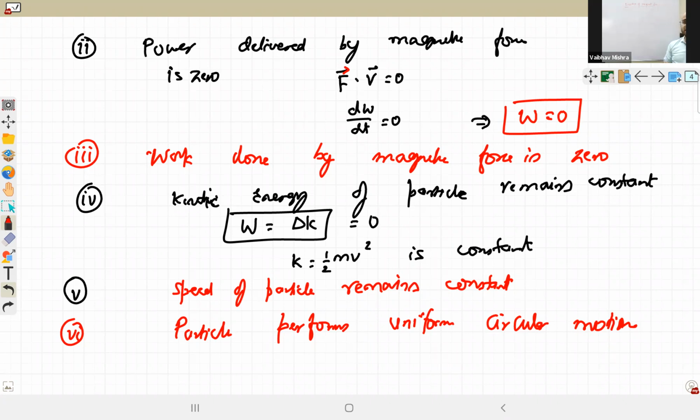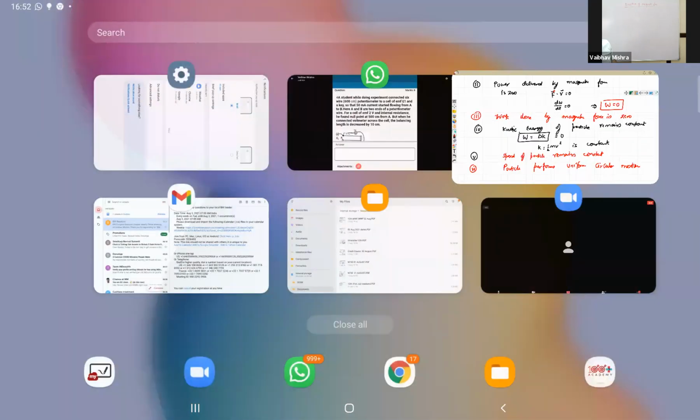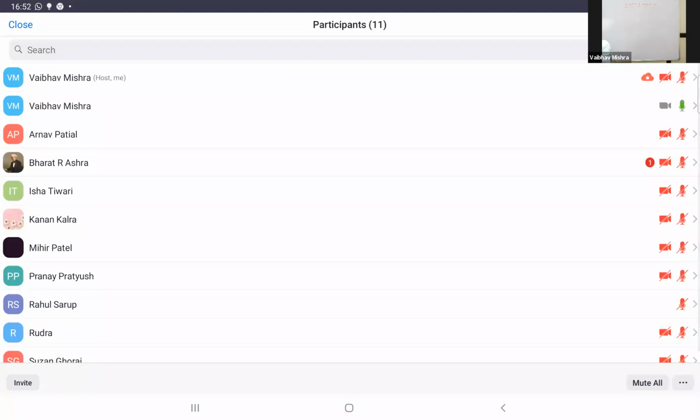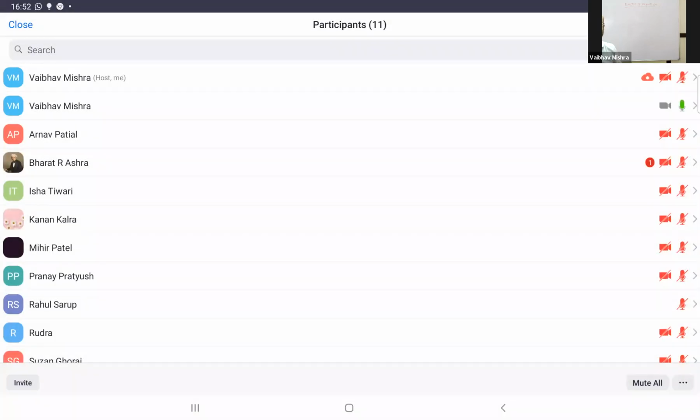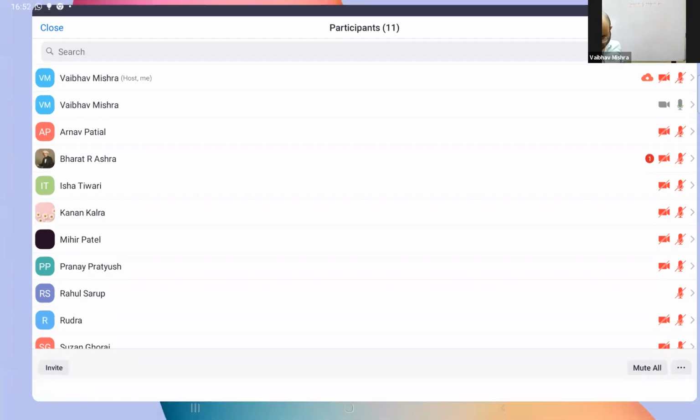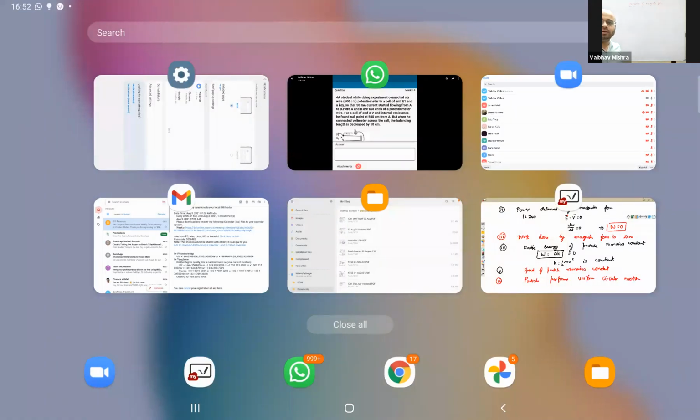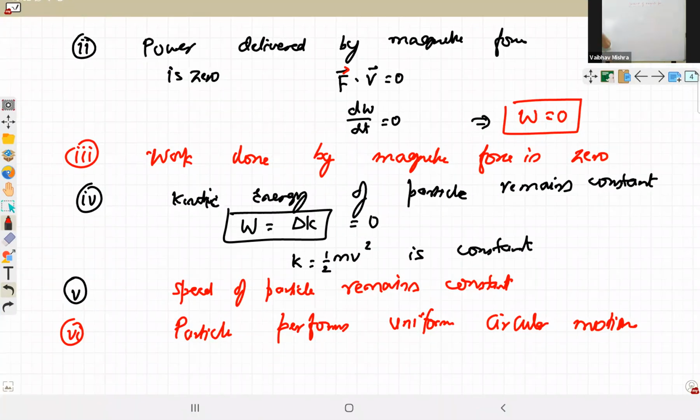Direction of magnetic force. The formula is F equal to Q into V cross B. We have two, three methods.